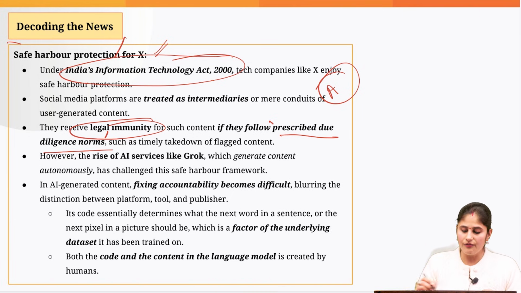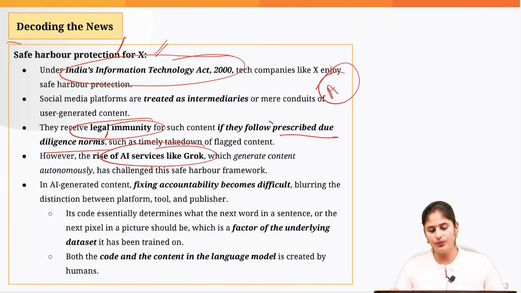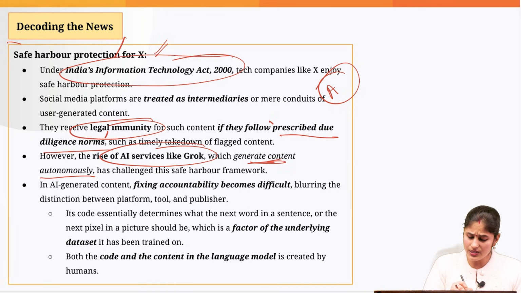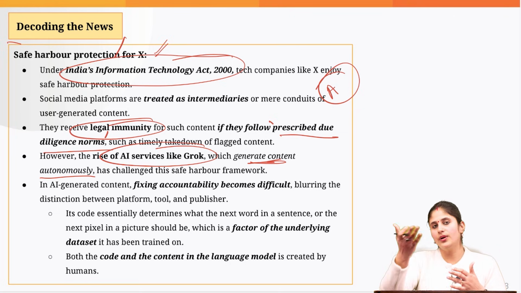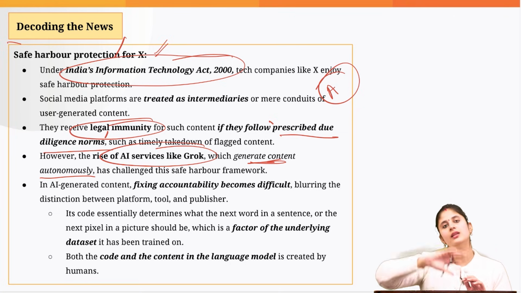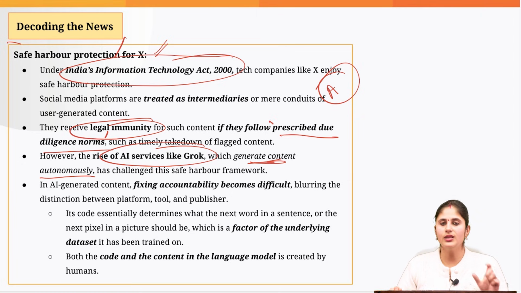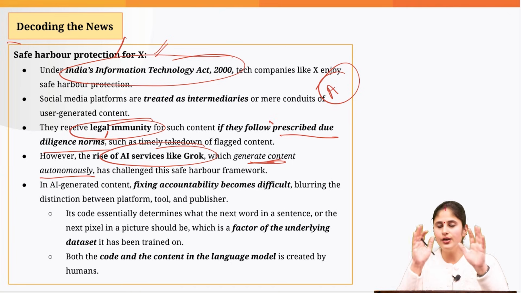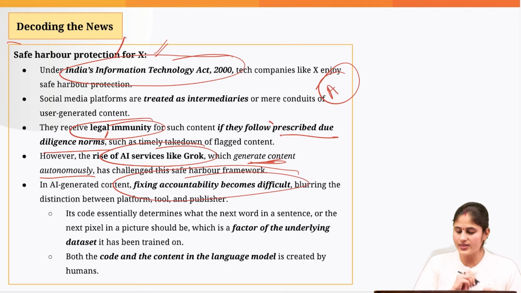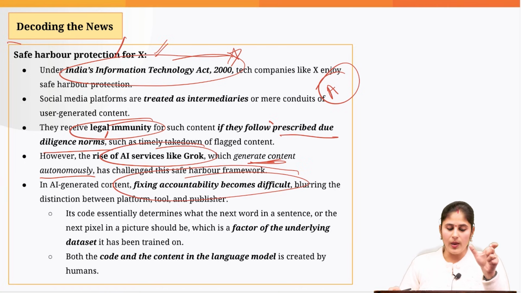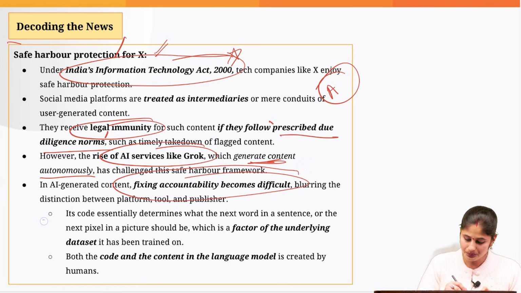But the problem is, when it comes to AI tools like Grok, the generation of content is being done autonomously. I am not posting any content, you are not posting any content, I am just giving the direction and the AI tool is producing that content. So it becomes very difficult to set accountability, whether I should be held accountable because I just gave the command and the AI tool is the one producing that objectionable picture. That is the reason fixing accountability becomes more difficult when you go by the safe harbor protection aspect.